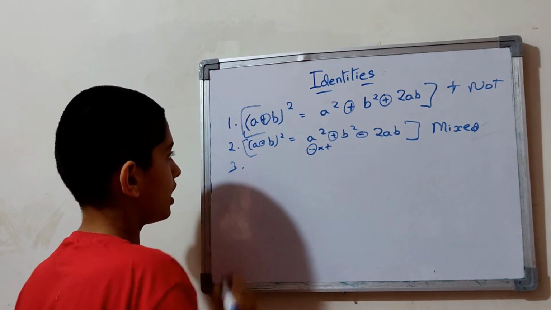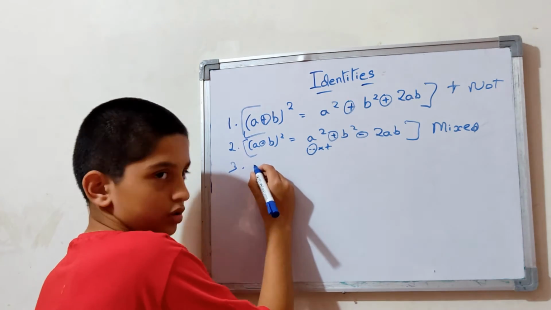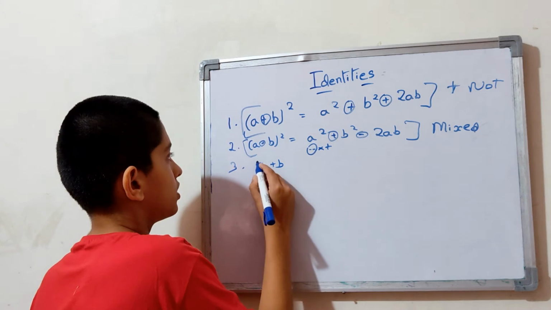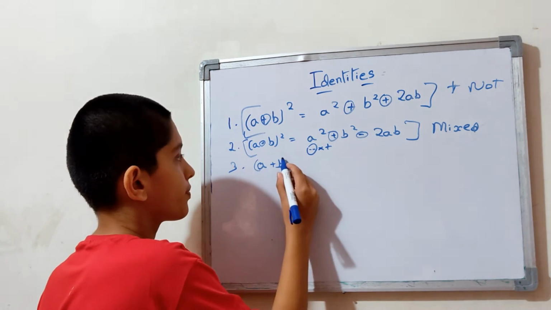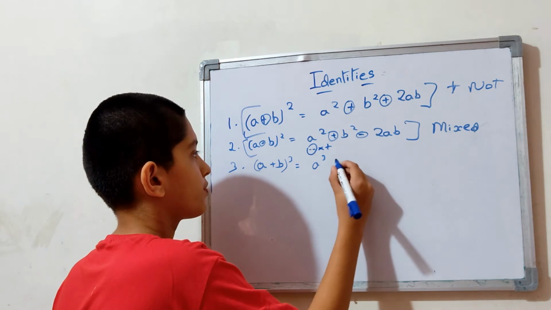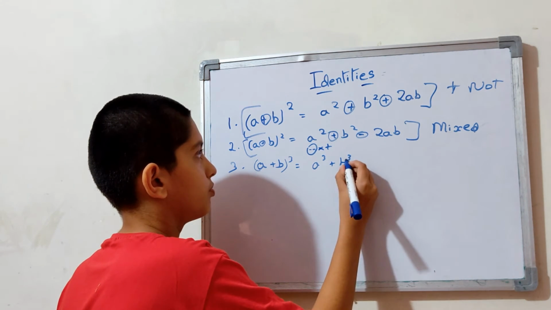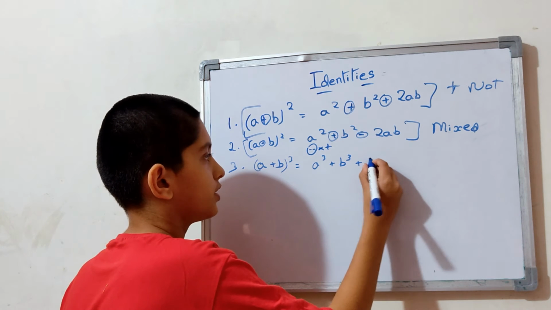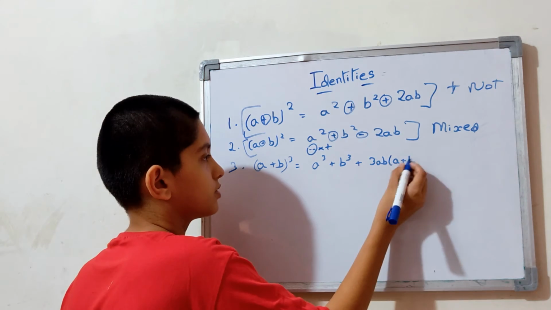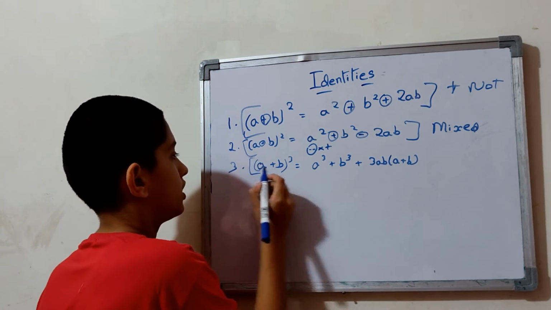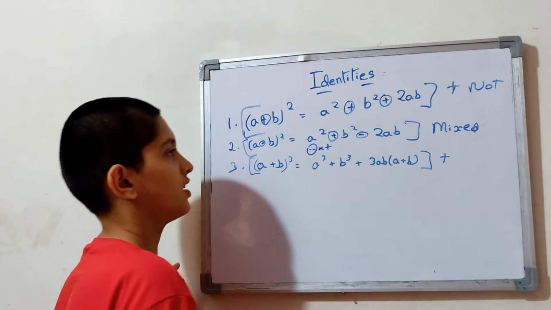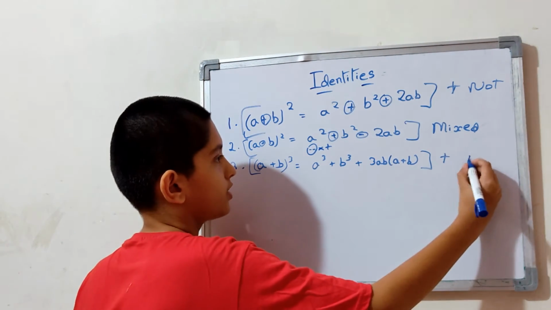Now there are some new identities. We are going to discuss them. A plus b the whole cube is a cube plus b cube plus 3ab into a plus b. As usual, this is the plus family, for cube too plus, and this is not mixed.